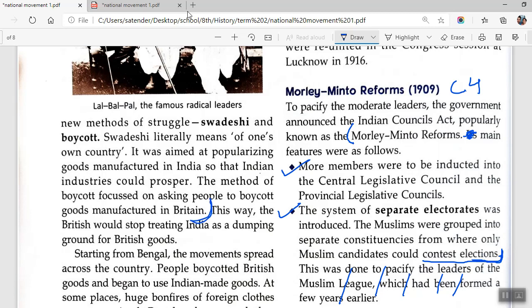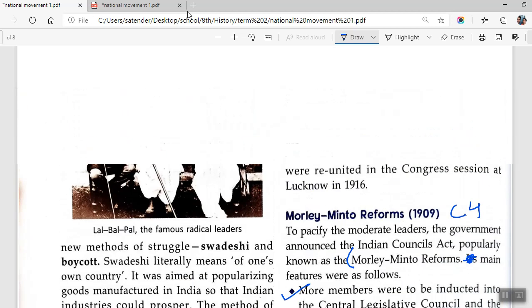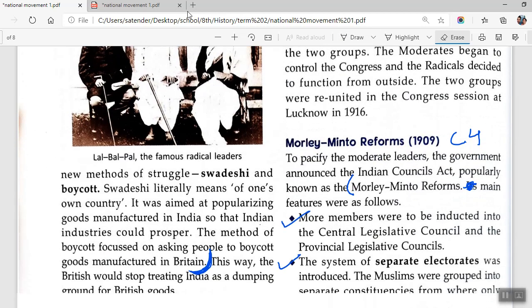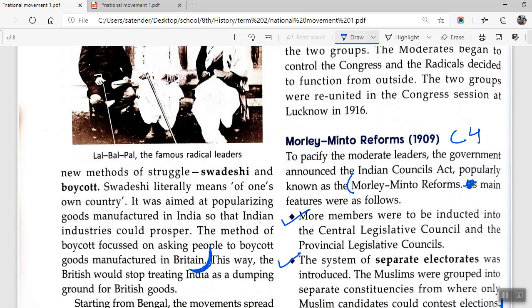Okay, so you can just write till this point. In fact, what you can do is, hold on a second. For Swadeshi and boycott, you start from this point. Swadeshi literally means of one's own country. It was aimed at, and then you will be writing till this point, manufactured in Britain. Otherwise, it would be too long to learn. So you'll be starting from here.